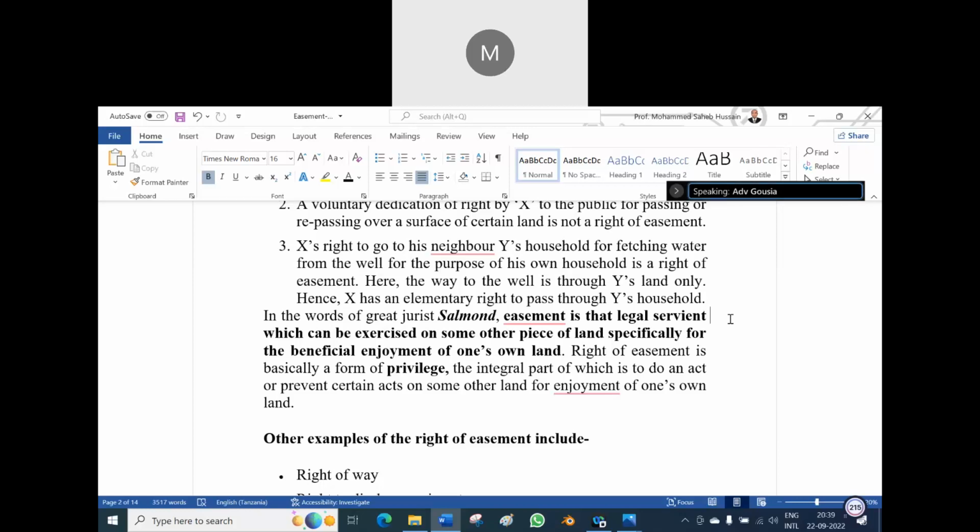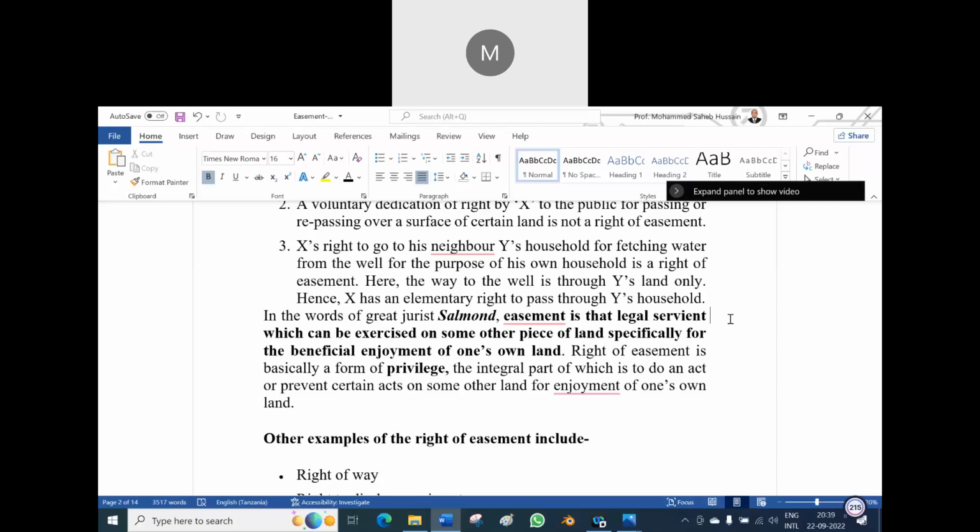Suppose there is a clear-cut path, but it is a bit of a long way to go. Could you go the short way through somebody's land? Naturally, you are not supposed to. Sir, it is a shortcut, I want to use this land.